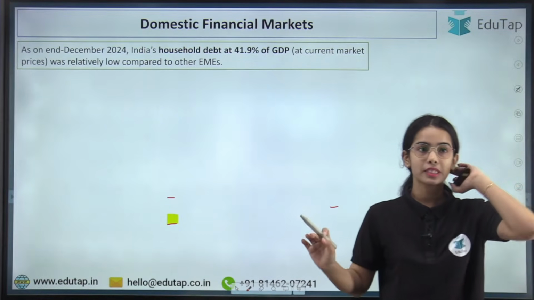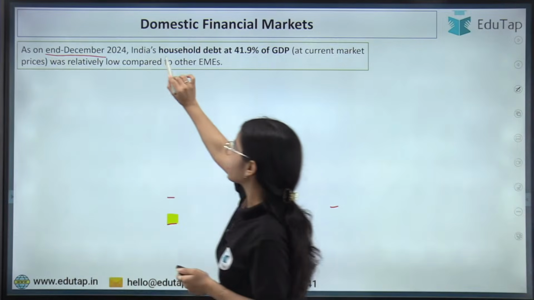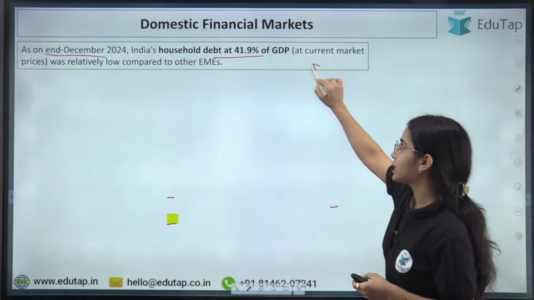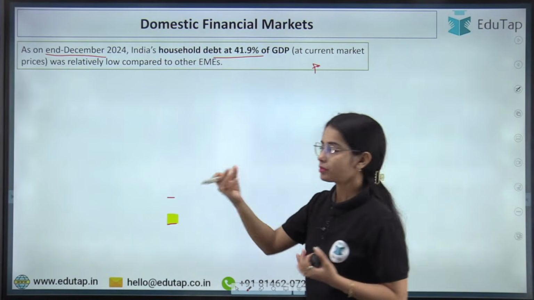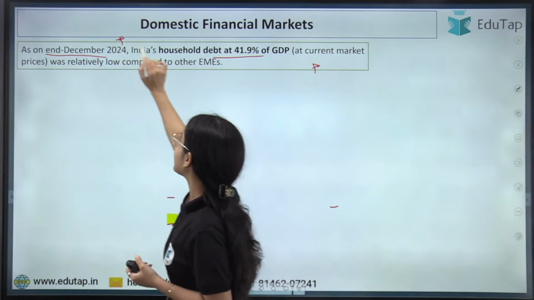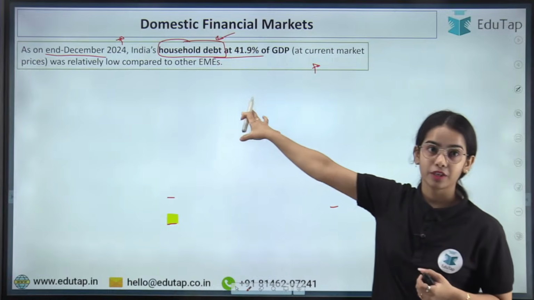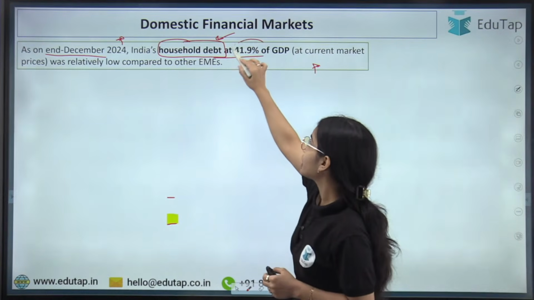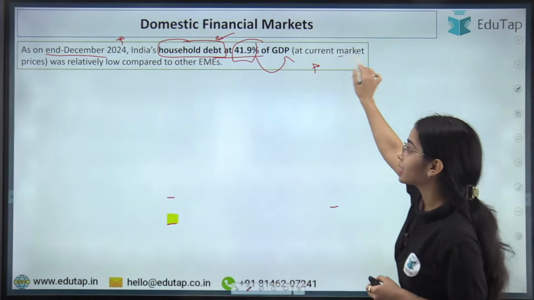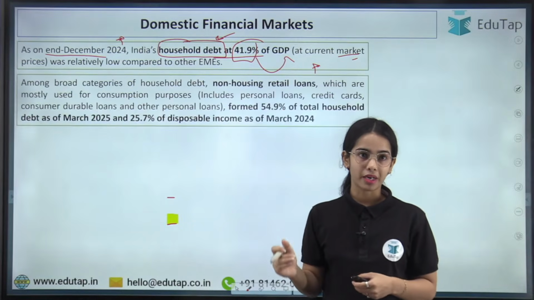Now coming to the last few slides of this first chapter. First of all, as on end December 2024, India's household debt. Now again, these data points were given in the newspaper, so they become important. As on end December 2024, India's household debt, debt taken by the individuals and not businesses we are talking about. Household debt was 41.9% of the GDP at the current market price. This was relatively low compared to the other emerging market economies.